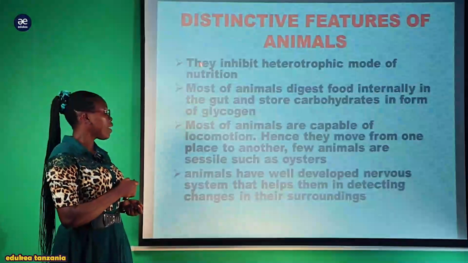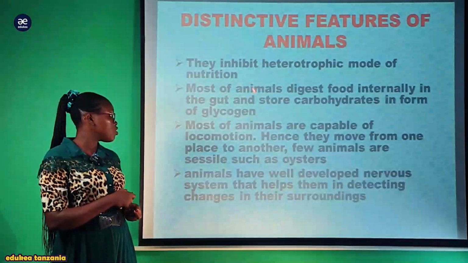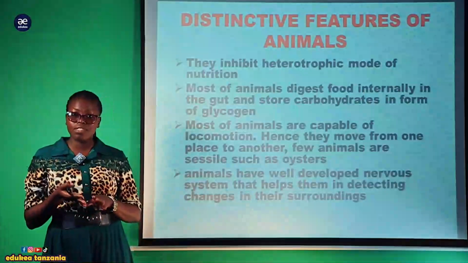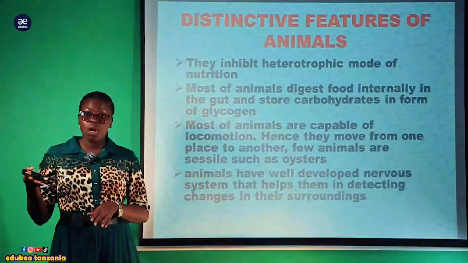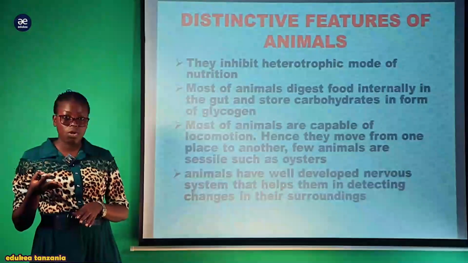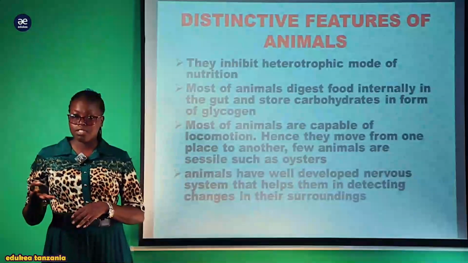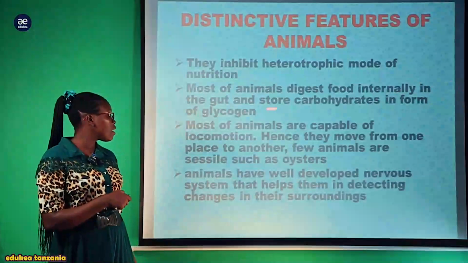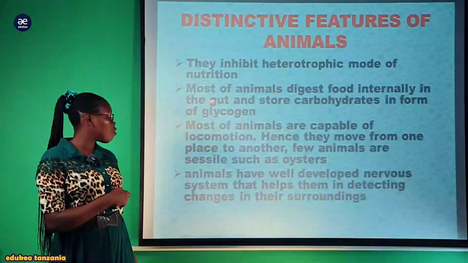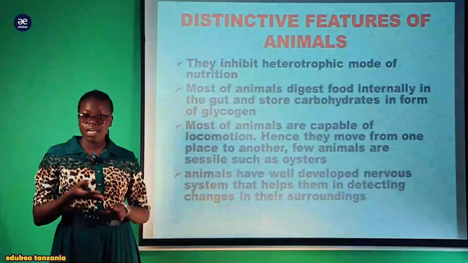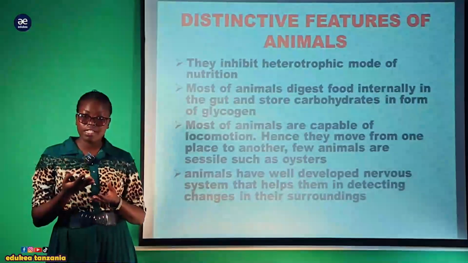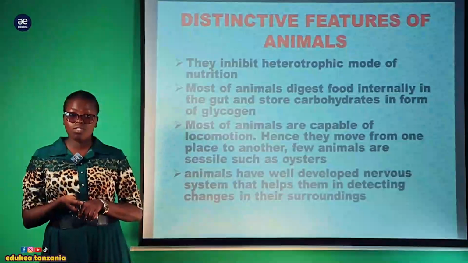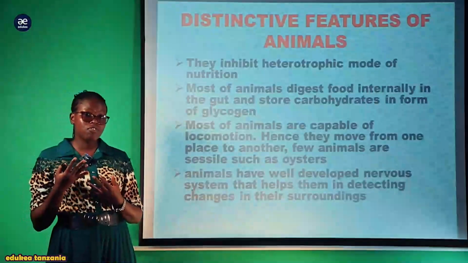They exhibit a heterotrophic mode of nutrition, meaning that they are unable to manufacture their own food. Instead, they depend on other organisms as a source of food. Also, most animals digest food internally in the gut and store carbohydrate in the form of glycogen. Glycogen is a form of glucose.